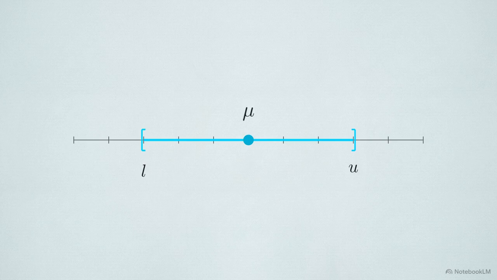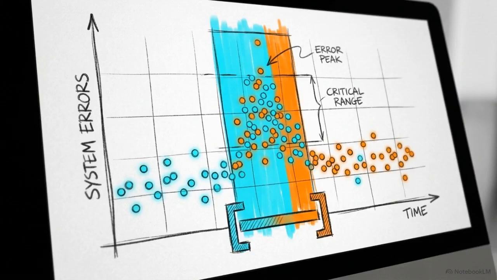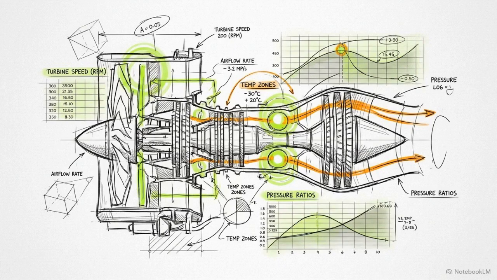Instead of pointing to one number, we use interval estimation. We construct a set of real numbers between two values calculated to contain the parameter. We attach a confidence level to this boundary, the calculated probability the interval contains the true population parameter. Interval estimation transforms a single numerical guess into a probabilistically bounded range, explicitly accounting for sampling error in the final result. We apply this same logic to more complex engineering problems, such as estimating the total variance across an entire population.